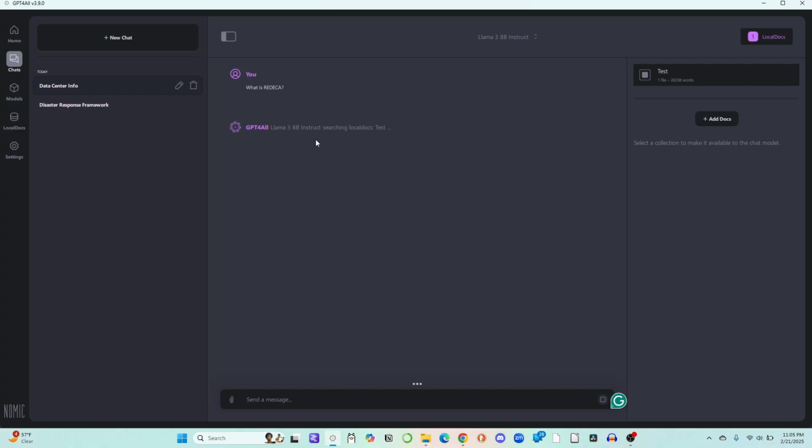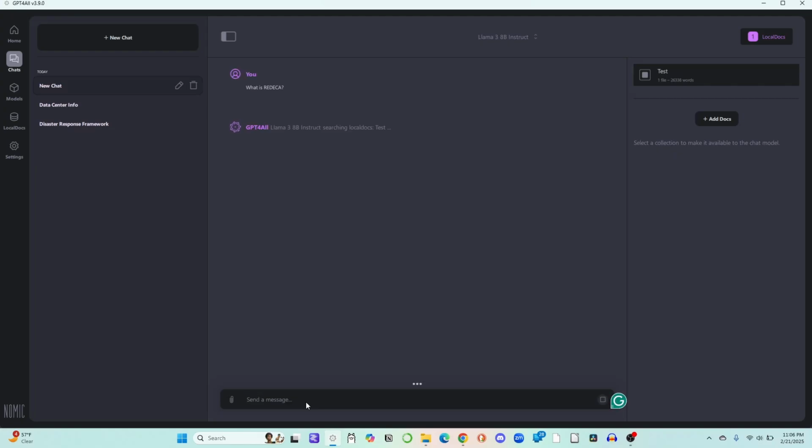And notice it even says, searching for local documents. So immediately it knows that it needs the documents, either the new ones that it gets. And we're going to try one more in which we immediately do this, which is the add to test. We load llama, and we'll try again. What is Redeca?